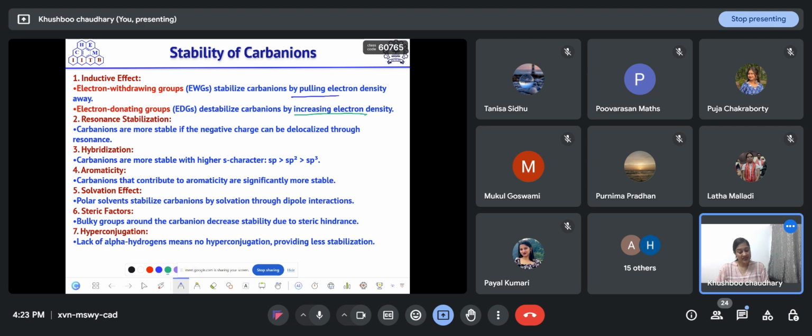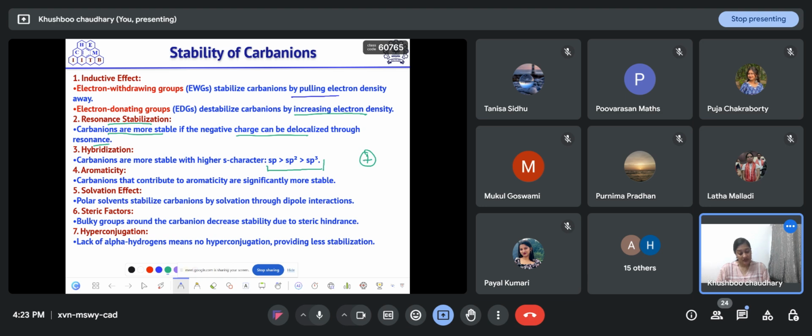When we talk about resonance stabilization, carbanions are more stable if the negative charge can be delocalized through resonance. Hybridization: an sp hybridized carbanion is the most stable one, then sp2 hybridized, and then sp3 hybridized. The probable reason for this is that the s orbital is close to the nucleus.